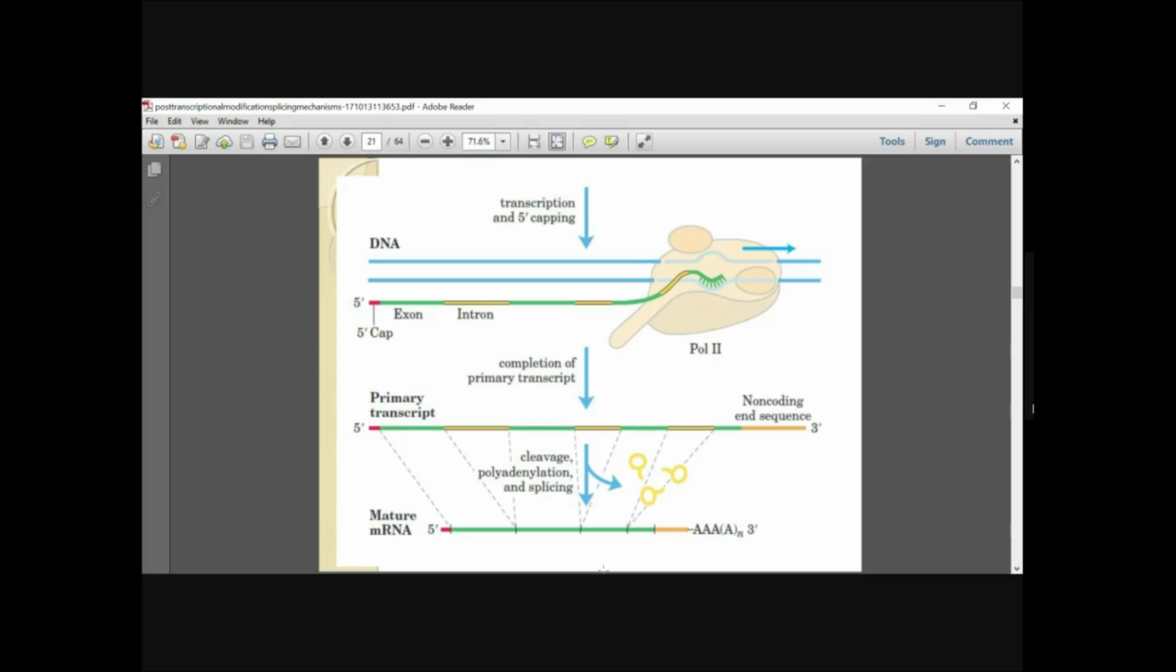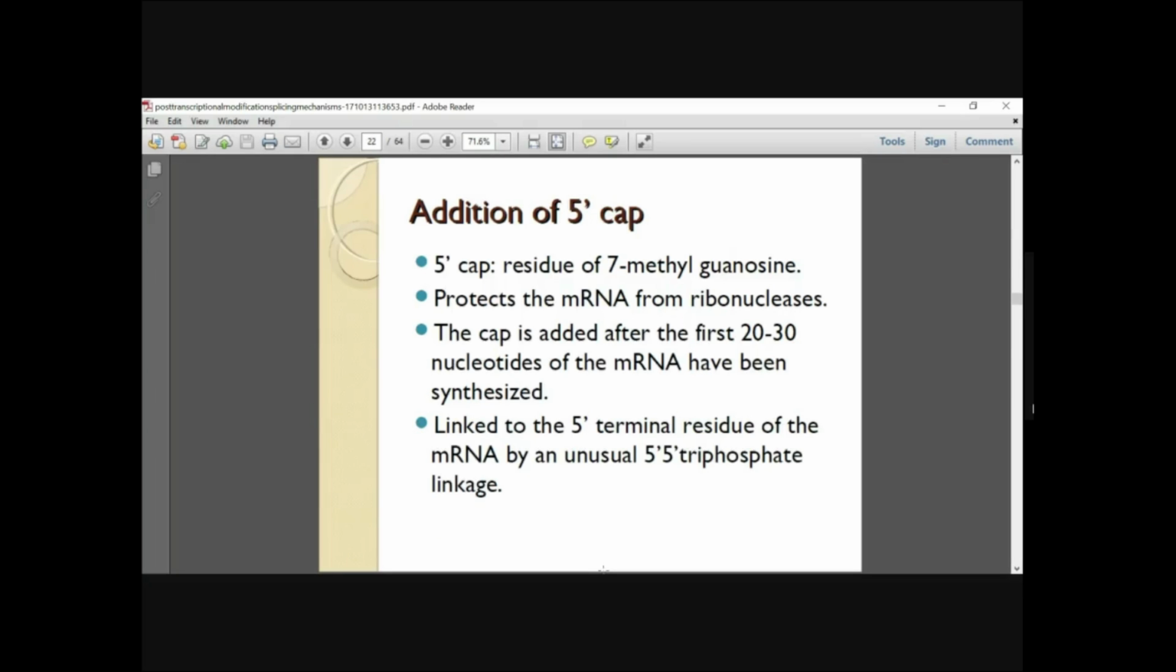Okay, so what are the functions of this 5' cap? The main function of the 5' cap is to protect the mRNA from degradation. First point is to protect mRNA from degradation. Second is to transport the mRNA. It helps in the transportation of the mRNA from the nucleus to the cytoplasm, and then binding of the ribosome with the mRNA. The ribosome will then be bound with the mRNA.